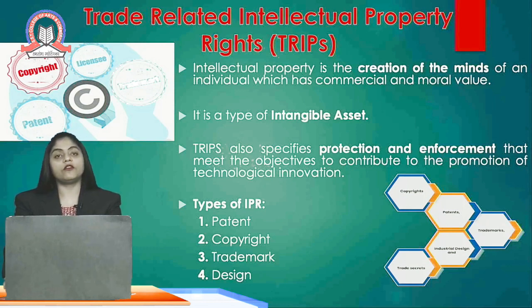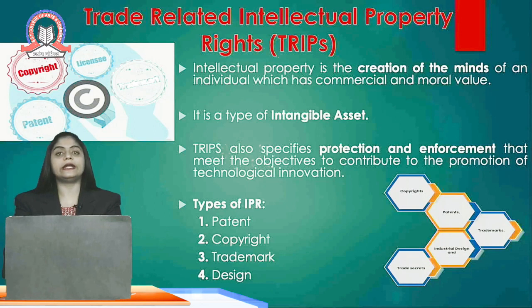The types of IPR are patents, copyrights, trademarks, and designs. Patents are taken on technology, with a validity period of 20 years. Copyrights are on content, art, lyrics, etc., and are valid until after the death of the person, and then for 70 years after that there are rights to that person.